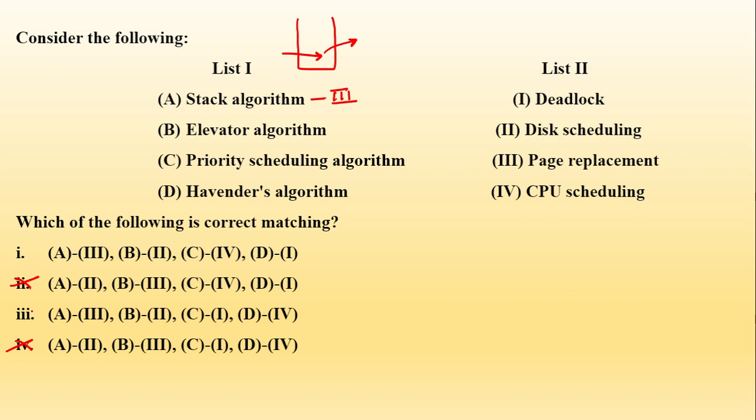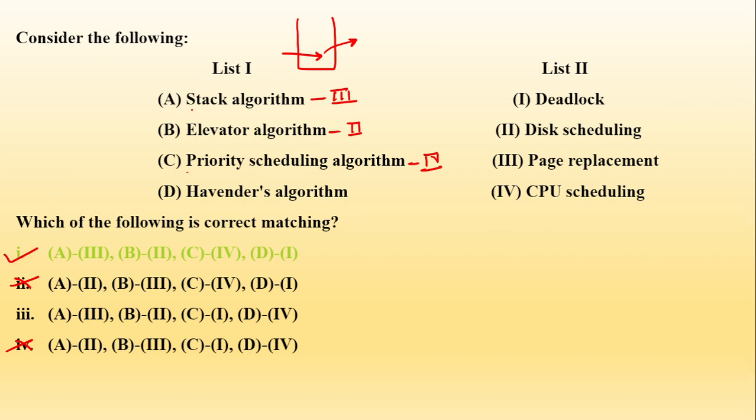Okay, and option number 1 and 3, you can see B, that is elevator algorithm, is already given to option number 2. That is disk scheduling. So we know elevator algorithm is related to disk scheduling. Now, we all know that priority scheduling algorithm is a part of CPU scheduling. You all have studied this. I have taught this CPU scheduling, and in it I taught you the priority algorithm, priority scheduling, along with SRTF, SJF and FCFS. We already studied priority scheduling. So this means the correct option is option number 1.